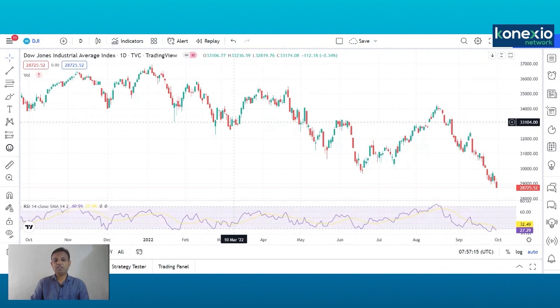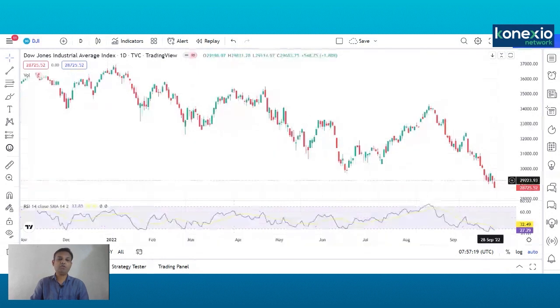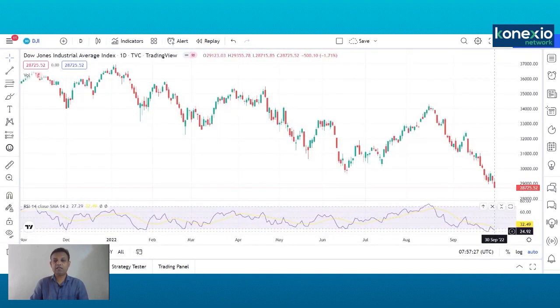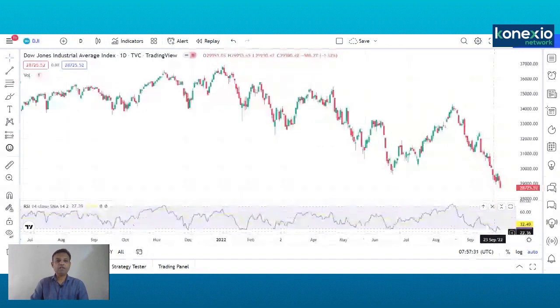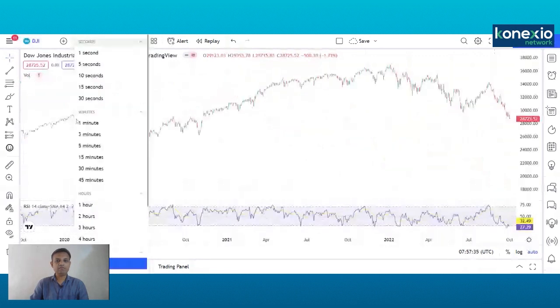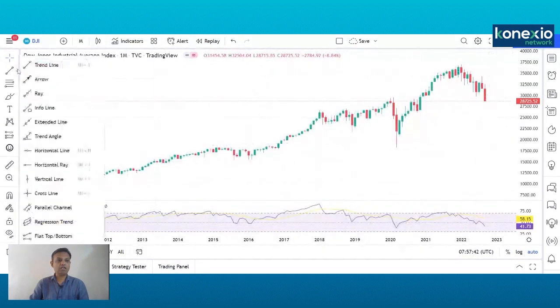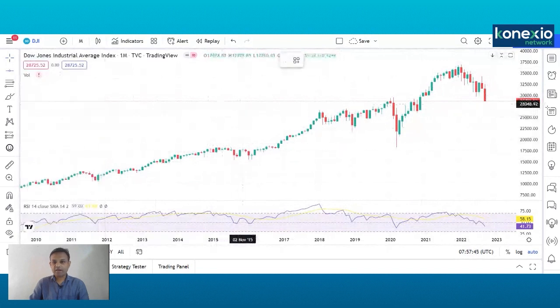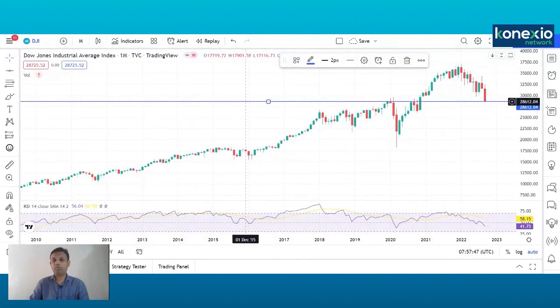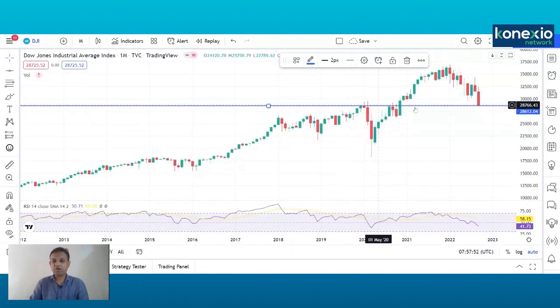Since last week also we have discussed the global markets being in oversold territory. It is going into deep oversold territory. Now you can see RSI is just at 27 when Dow Jones is making a 52-week low. Now again let me go to the monthly chart of the Dow so that we can make some trend line or area where we can find out the potential area of the Dow where it can take a pause. Now you can see this is a horizontal line.